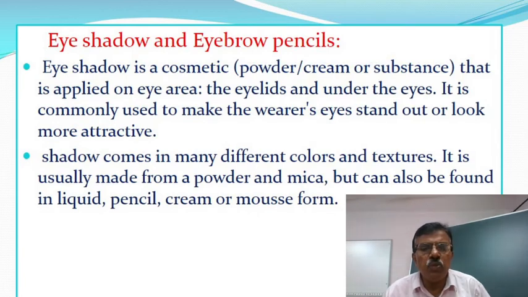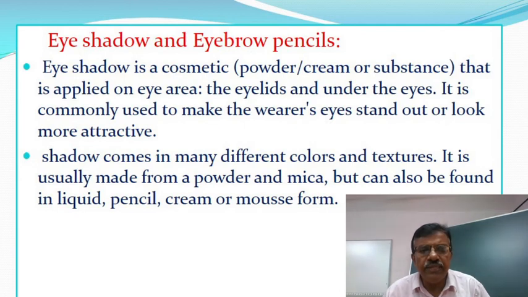Eyeshadow and eyebrow pencils. Eyeshadow is a cosmetic that is applied on the eye area, the eyelids, and under the eyes. It is commonly used to make the wearer's eyes stand out or look more attractive.